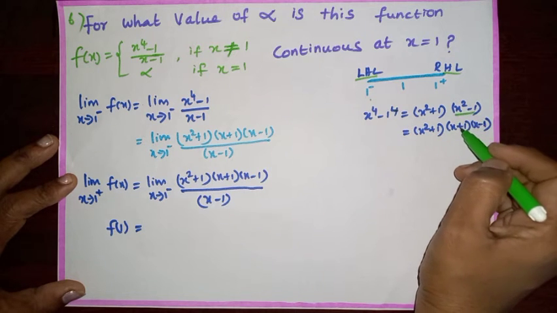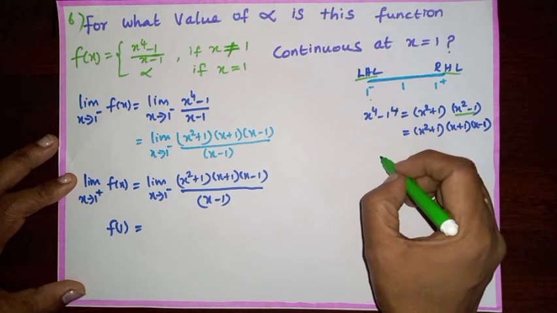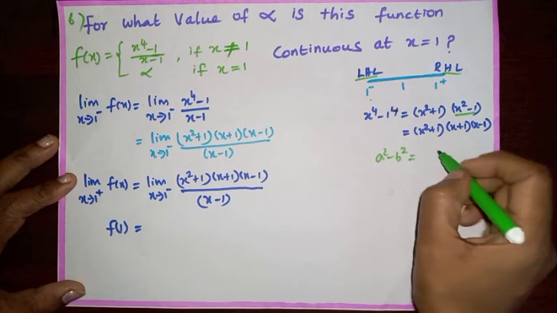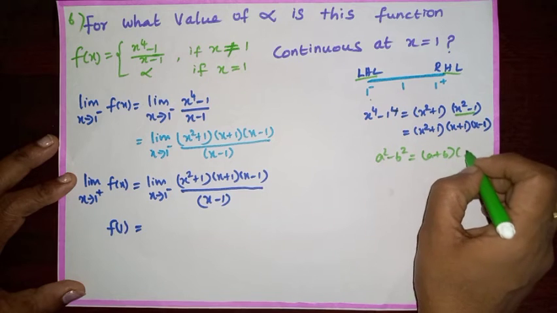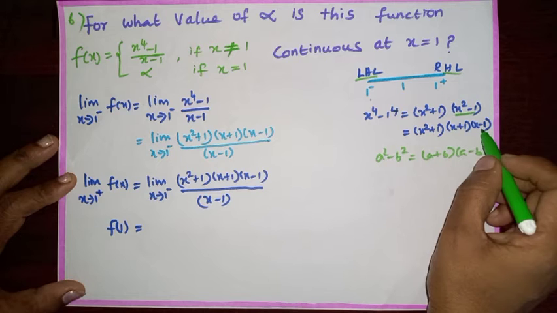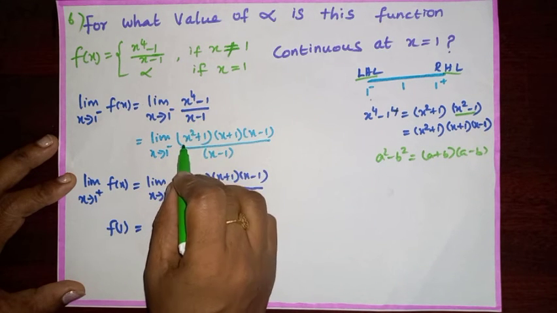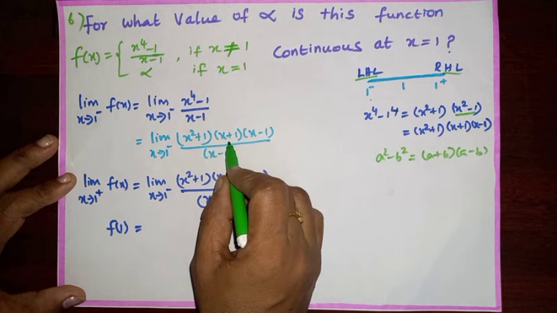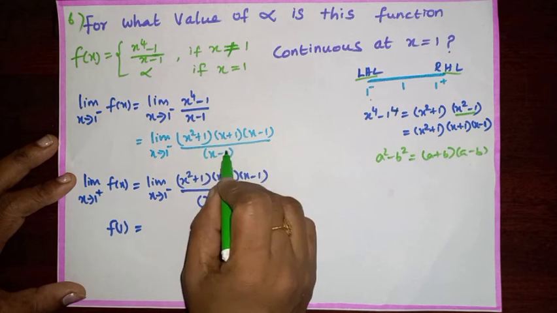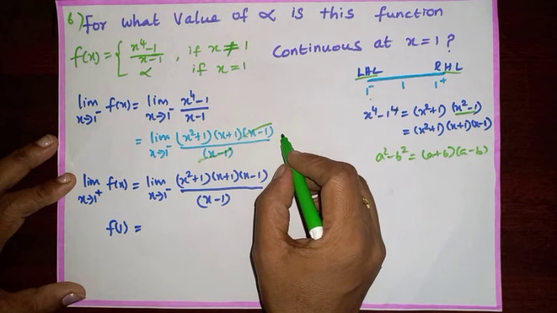Again I am going to expand x² − 1 by using the same identity, a² − b² = (a + b)(a − b). Then x² − 1 equals (x + 1)(x − 1). Substitute for x⁴ − 1 as (x² + 1)(x + 1)(x − 1) by x − 1. X − 1 will be cancelled.